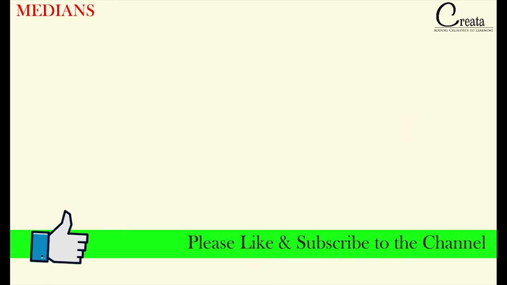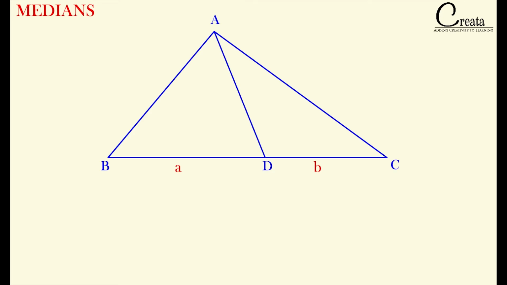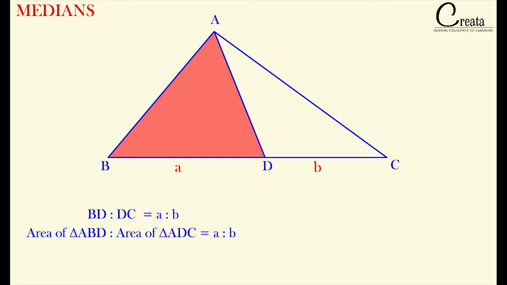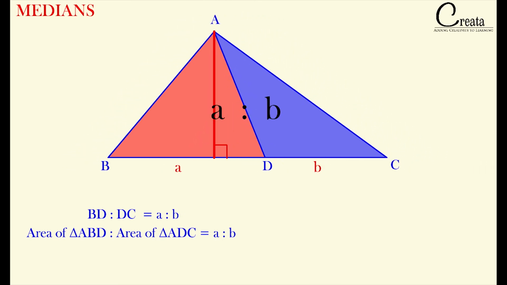The ratio of the areas of triangles with the same altitudes will be equal to the ratio of their bases. For example, in this figure, if we say the ratio of BD is to DC is A is to B, BD is A and DC is B, then the ratio of the area of triangle ABD to the area of triangle ADC will also be equal to A is to B. The ratio of the areas of both of these triangles will be equal to the ratio of their bases if their altitude or height is the same. For both of these triangles, the altitude or height is the same. So we can say that the ratio of the areas of both of these triangles is equal to the ratio of their bases.